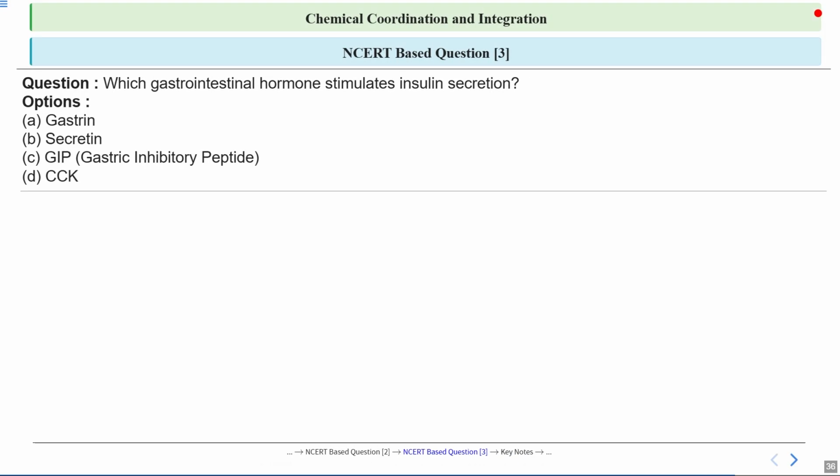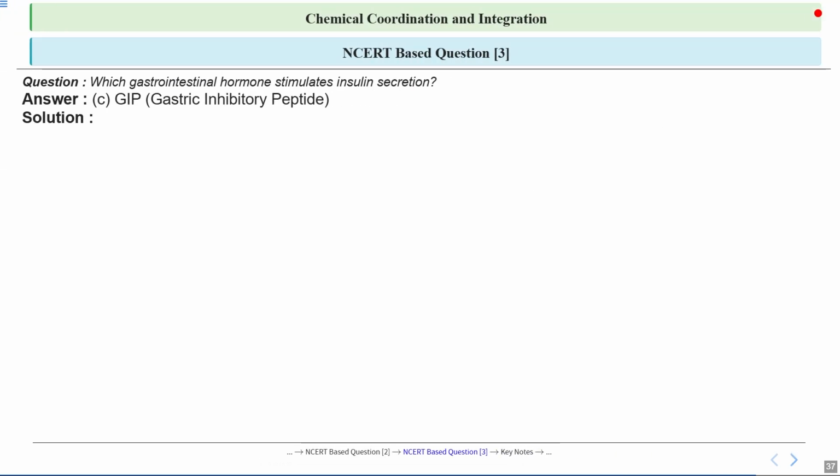Now this is question number 3, and the question is: which gastrointestinal hormone stimulates insulin secretion? We have been given 4 options and we have to opt for the correct one. Option C is correct, which is GIP, that is gastric inhibitory peptide. We also discussed this in our lecture. Let's discuss the solution in detail.